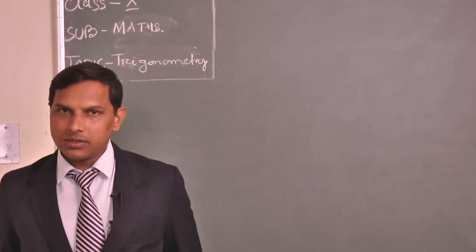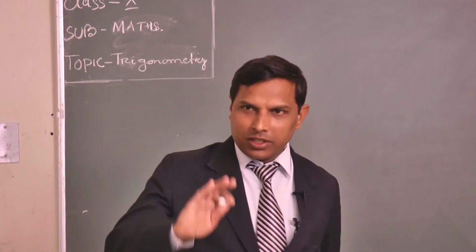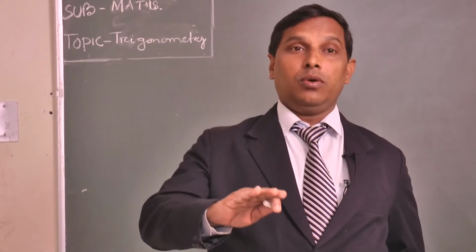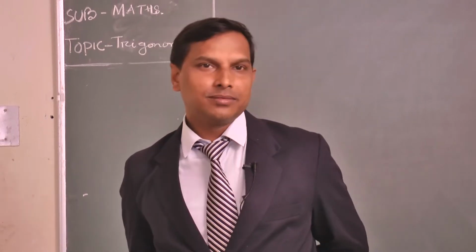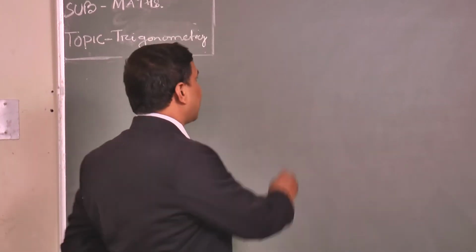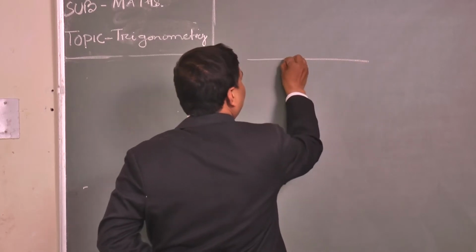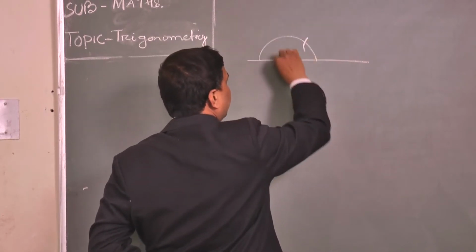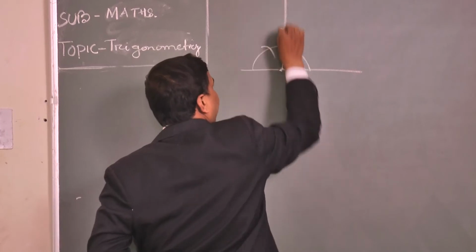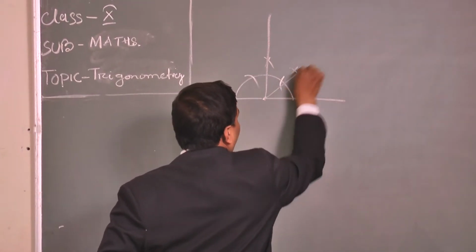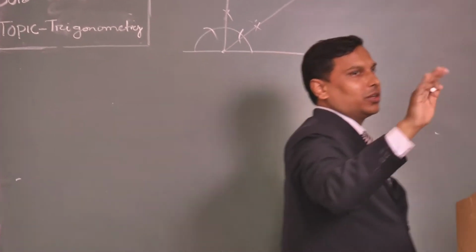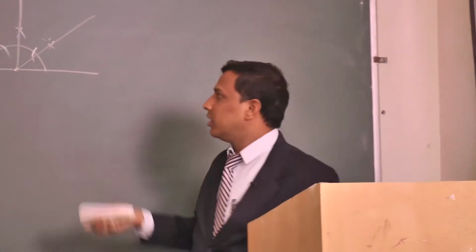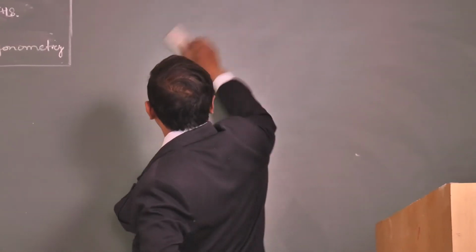Clear? So when two lines intersect, it forms angles. But we will not discuss that one. I will show you now how to find the measure of the angles without constructing. When constructing angles, you take 60, 120, 90. Bisect it and you get 45, like that. But I am not going into that here. I will find the measurement of the angles.